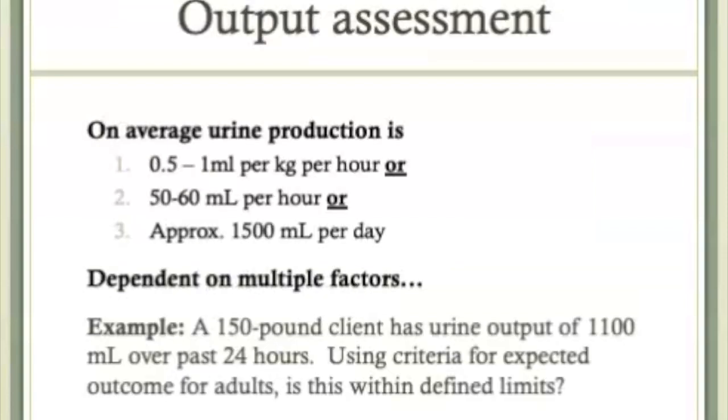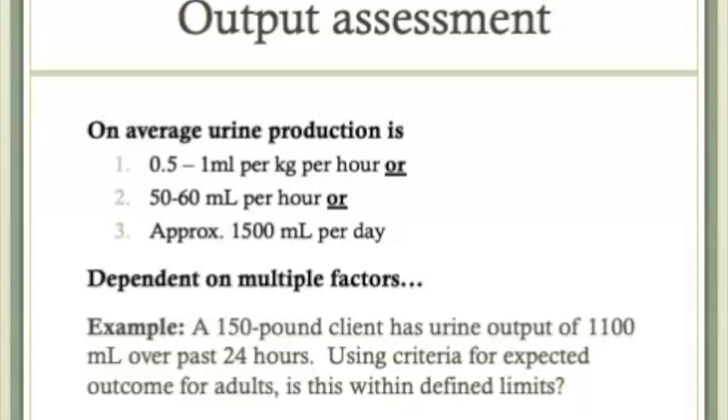Normal output is 0.5 to 1 ml per kilogram per hour, or 50 to 60 ml per hour, or 1500 ml per day. But output depends on a lot of different factors, so urinary output fluctuates depending upon how much fluid has been consumed, the ability of the body to void, and the ability of the body to concentrate fluids.